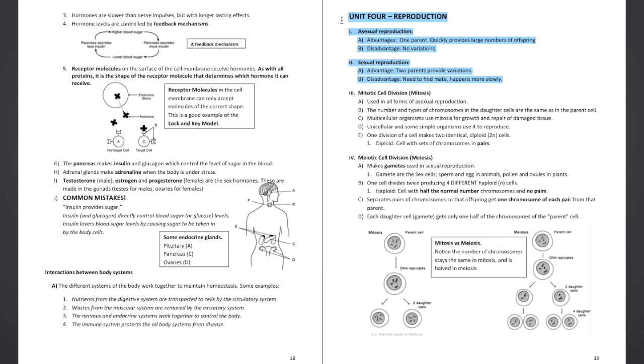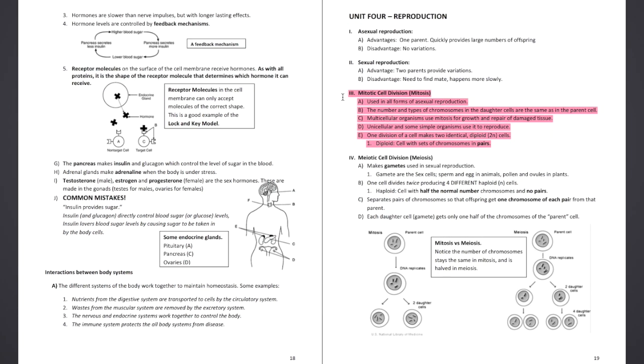Unit 4, Reproduction. 1. Asexual reproduction. A. Advantages. One parent quickly provides large numbers of offspring. B. Disadvantage. No variations. 2. Sexual reproduction. A. Advantage. Two parents provide variations. B. Disadvantage. Need to find mate. Happens more slowly.